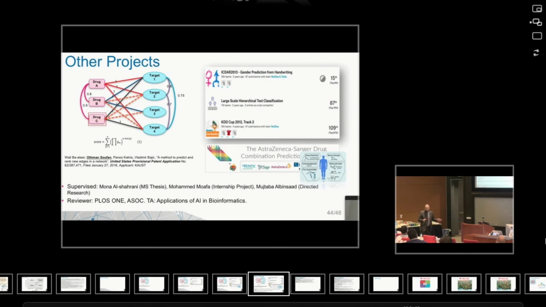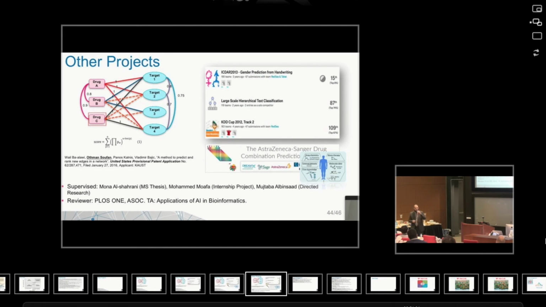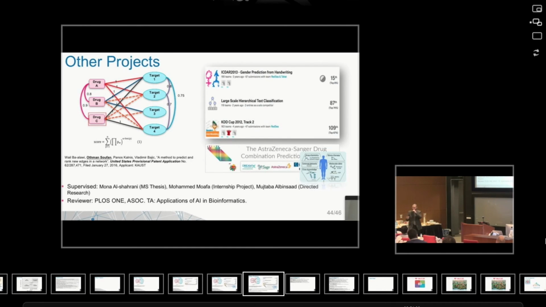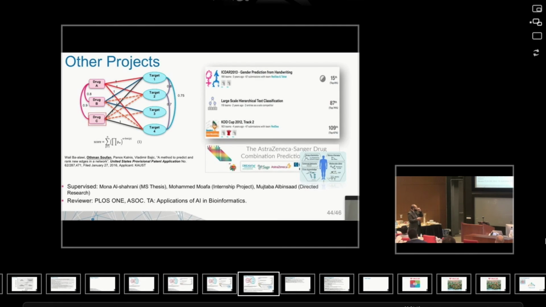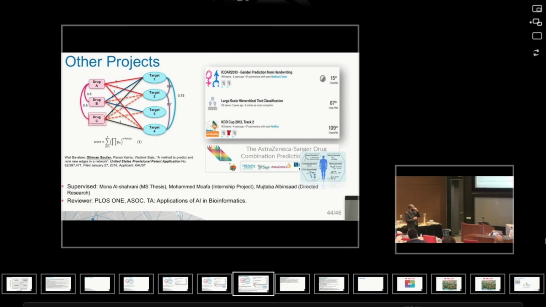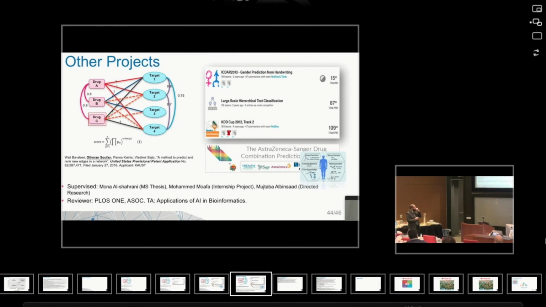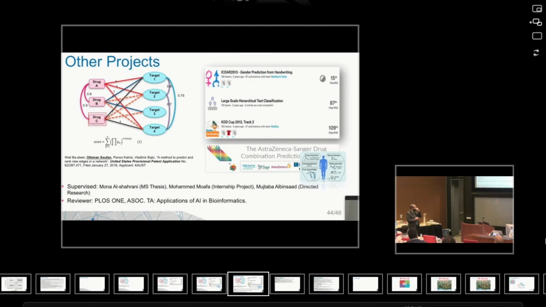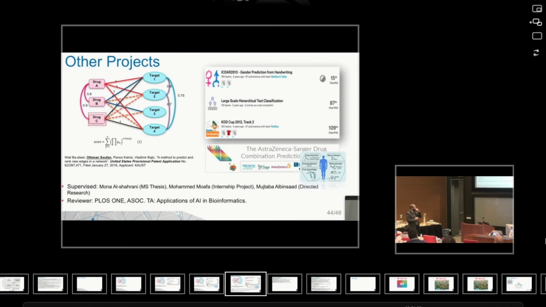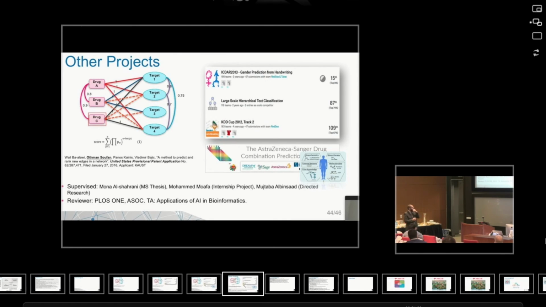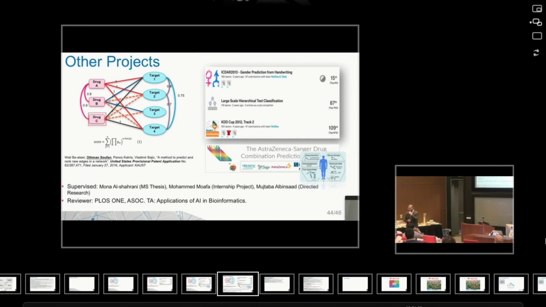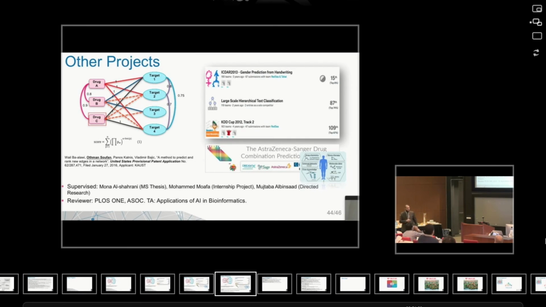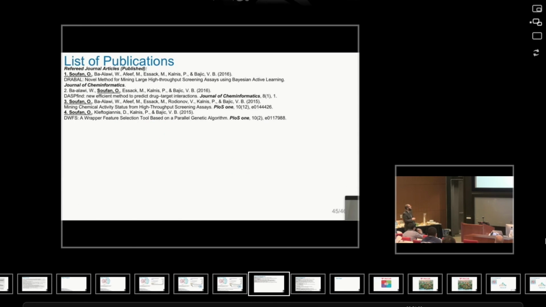I was really honored to get this chance during my PhD. Through delegation of Professor Vlad and Professor Panos, I had the chance to supervise Muna Shahrani for her master thesis, Muhammad Muafa during an internship project with Professor Panos, and Mustabal bin Saad, right now with directed research. I review for Applied Soft Computing. I've been the TA for the Applications of AI and Bioinformatics course with Professor Vlad for two semesters now.